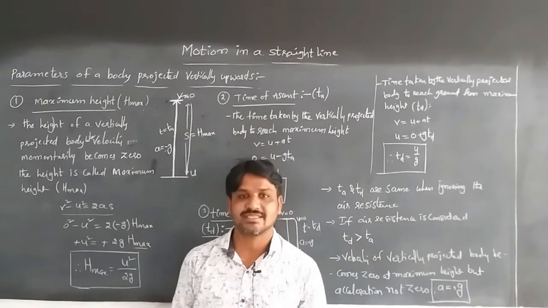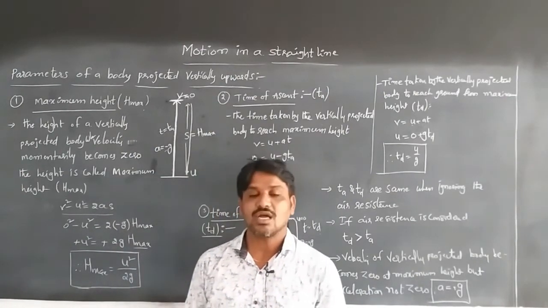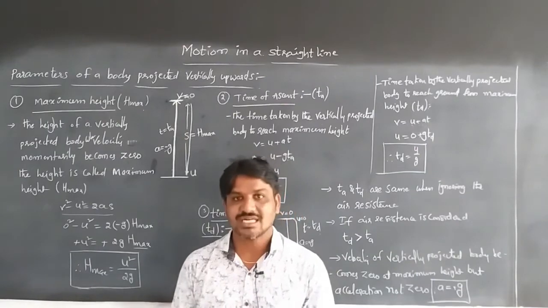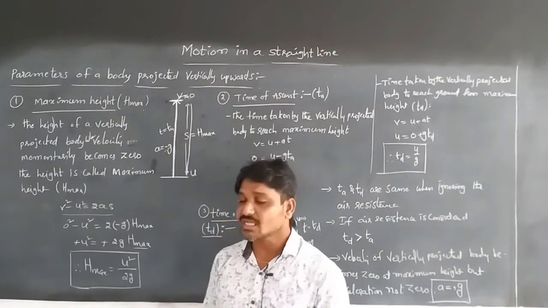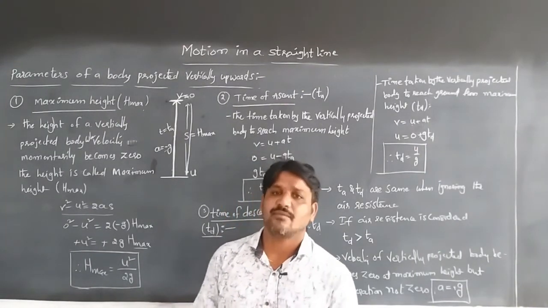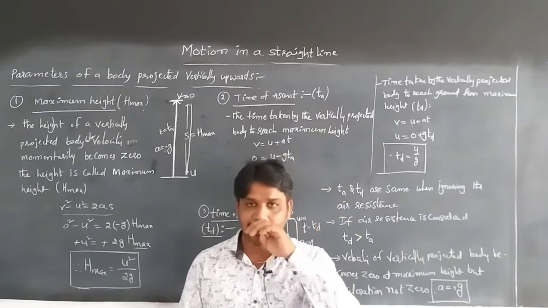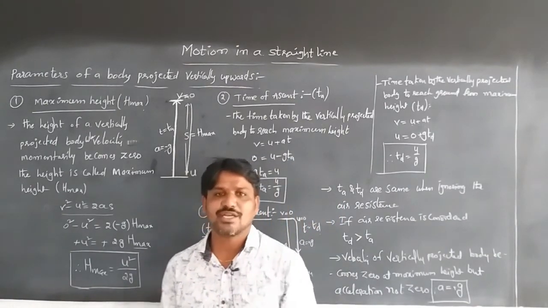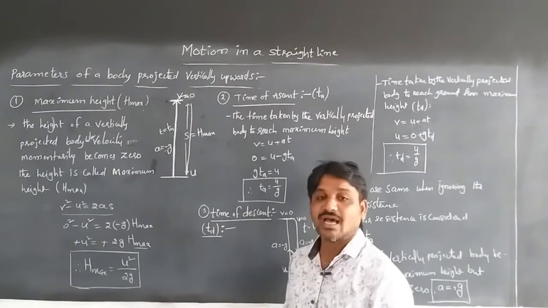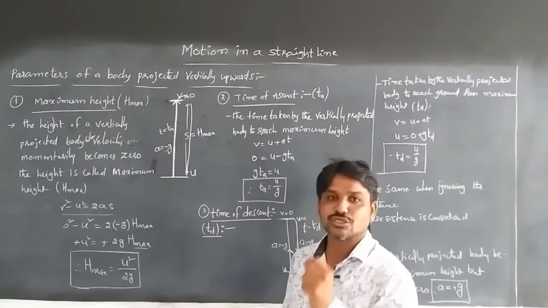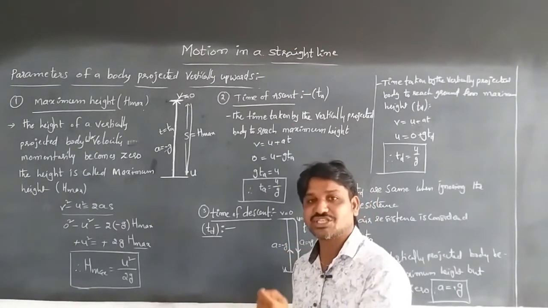and the time of descent, and another one is also the time of flight. Time of flight is another parameter of a vertically projected body, meaning the time taken by the body to be in air from the instant of projection to the instant it reaches the ground.